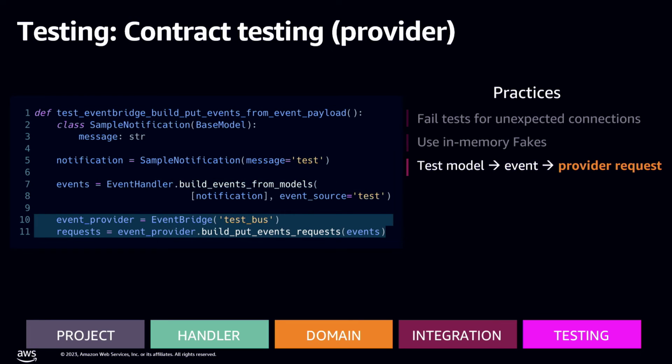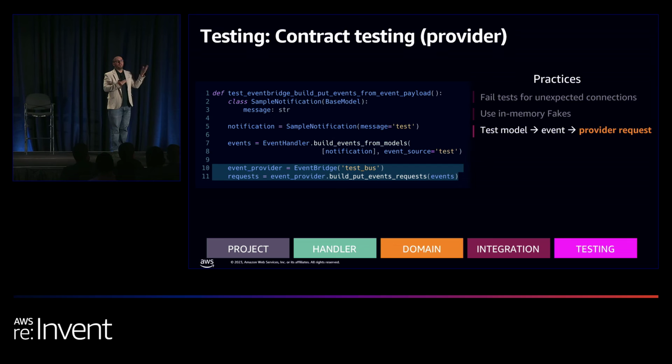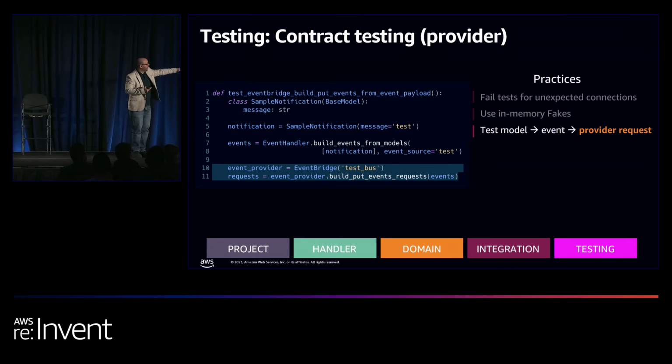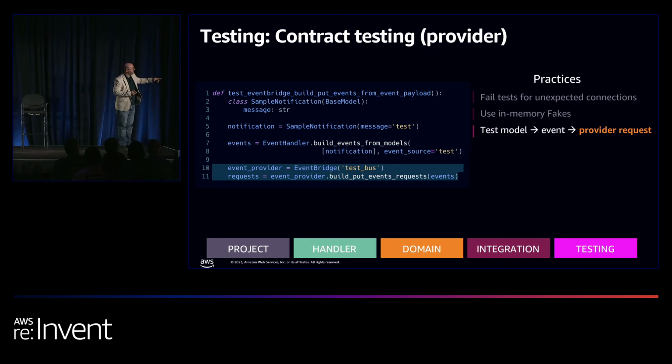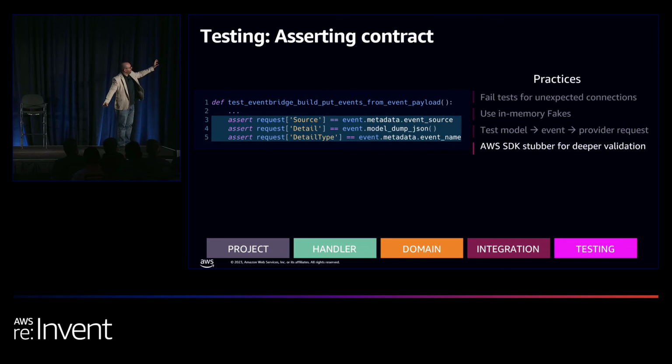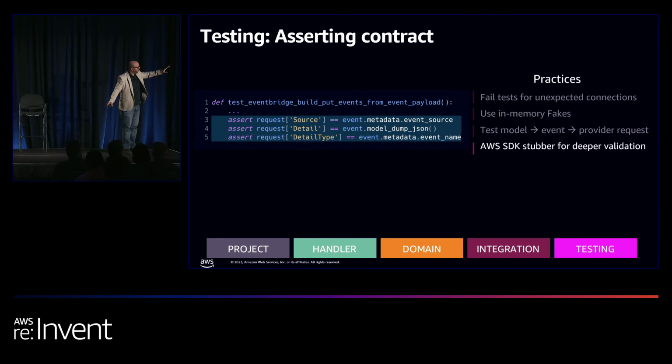And then lastly, we need to convert this into EventBridge. So now that we're testing that EventBridge creates the put events request as it should, we simply initialize our provider, EventBridge, which is hidden in the event handler. If there's no provider, we initialize EventBridge. That's how we could swap the SNS and everything without changing any of our code anymore. And then we simply build that put events request, and we can assert that the EventBridge put request is exactly as it should be. And we can look into our event, everything is fully typed, and everything we want.